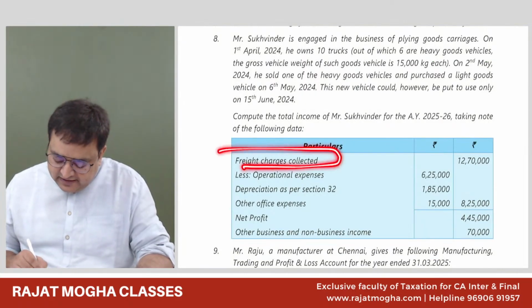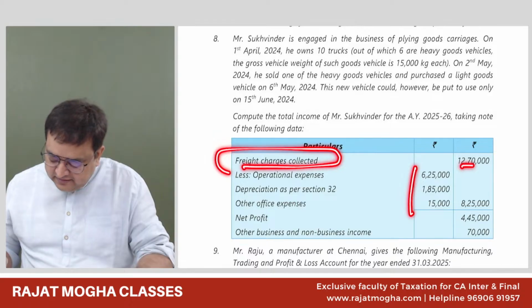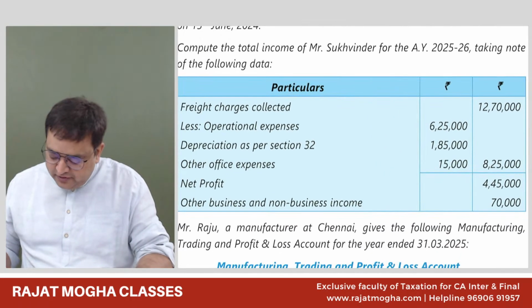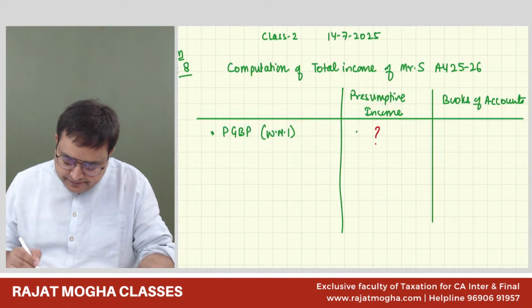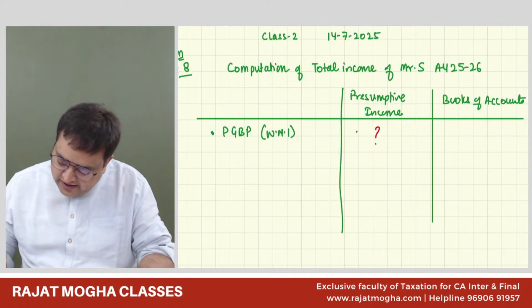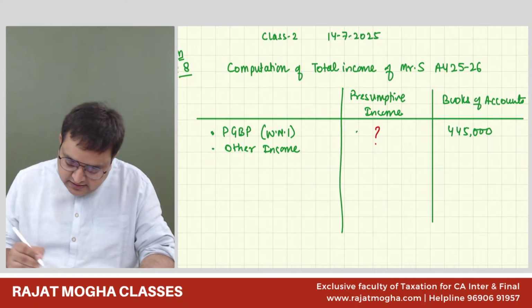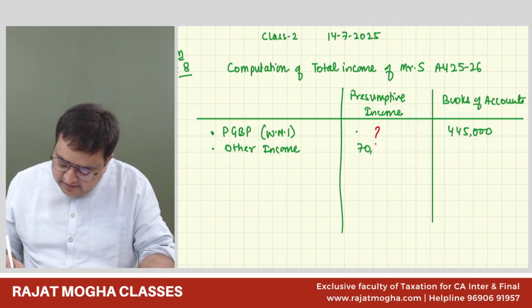His freight charges collected is his sales. These are the expenses. 4,45,000. So I can directly pick this up. Everybody okay? 4,45,000. Yes, sir. So 4,45,000 is as per his books of accounts. And his other income would be the same in both cases. His other income, I believe it was 70,000 rupees, correct? 70,000 will be common in both cases.